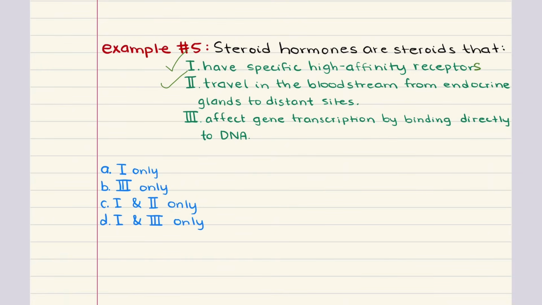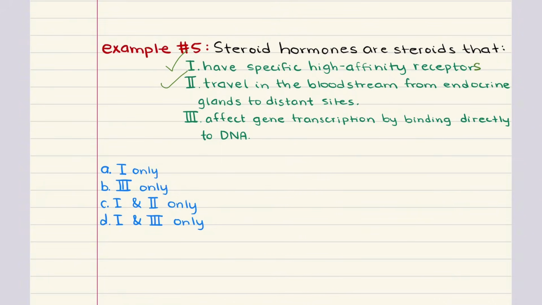Affect gene transcription by binding directly to DNA. This one's actually misleading. Steroid hormones do not directly bind to DNA. Instead, they bind to intracellular receptors, and then this hormone receptor complex binds to DNA and regulates gene transcription. So while gene transcription is definitely affected, the hormone itself doesn't bind directly to DNA alone.